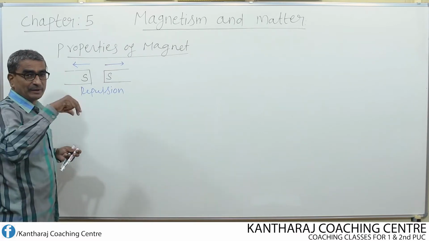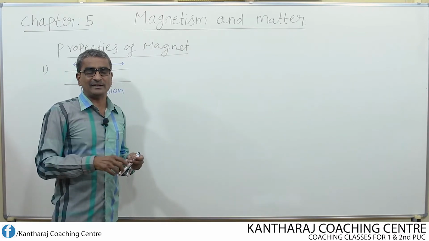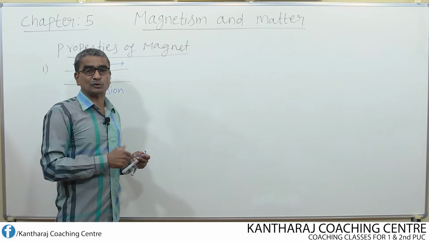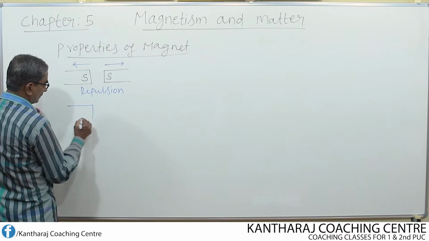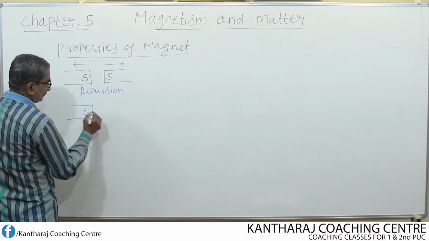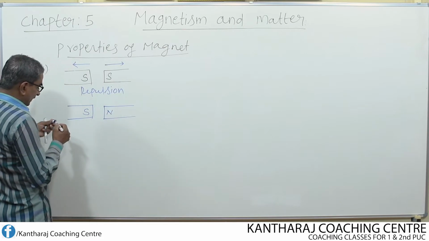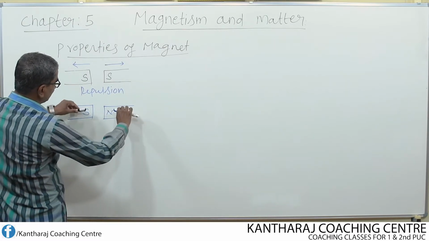Whereas if I bring the north pole of one bar magnet close to the south pole of another magnet, what happens? Certainly there will be attraction between those two poles. Let us write now. So this is south pole and this is north pole. Let us say that this is south pole and this is north pole.